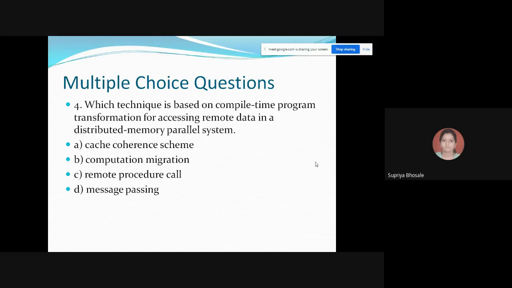Next one. Which technique is based on compile time program transformation for accessing remote data in distributed memory parallel system? Cache coherence scheme, computation migration, RPC, message passing. I think some of the concepts are not clear to you yet.